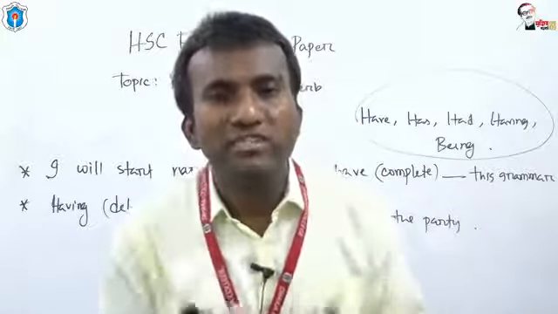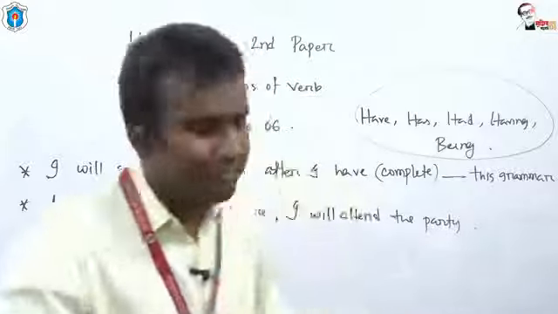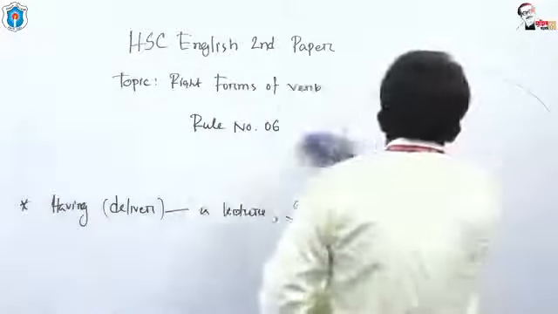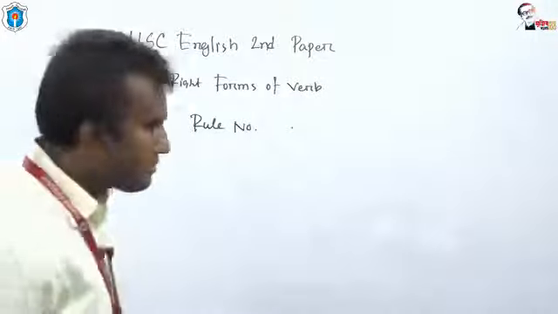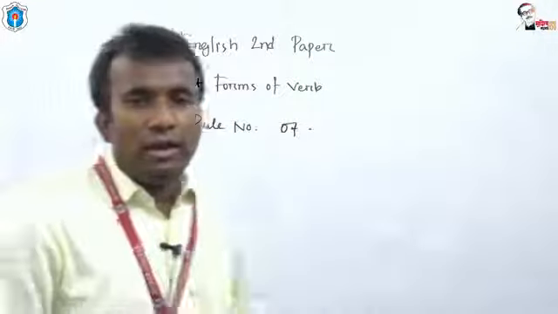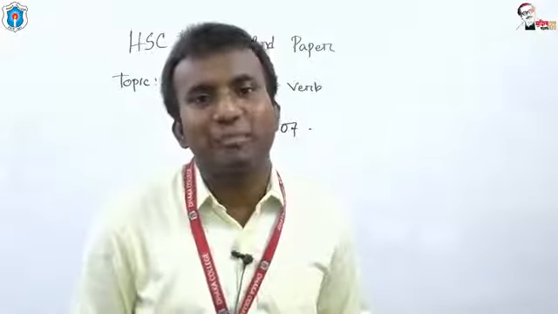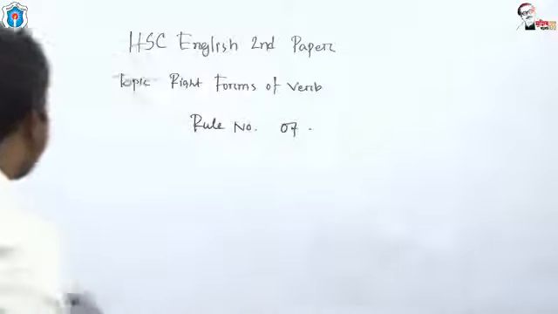But what is there at rule number 7? Dear students, what is there at rule number 7? Now rule number 7. Like other rules and regulations, I'd like to give you the example at first. You are requested to try by yourselves.